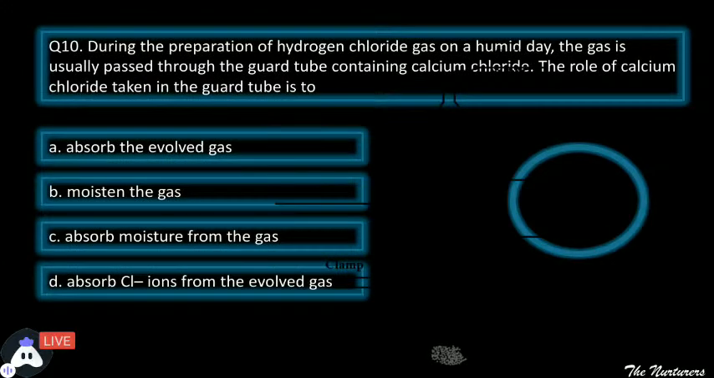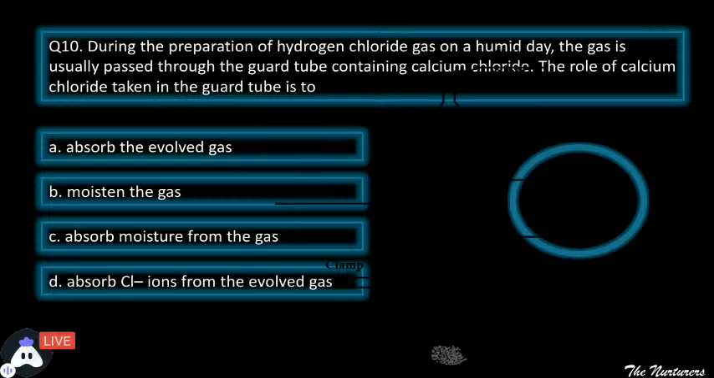During preparation of hydrogen chloride gas on a humid day, the gas is usually passed through the guard tube containing calcium chloride. What is the role of calcium chloride taken in the guard tube? Now, this is a little bit different question. Think about it and then we'll discuss. Question दोबारा repeat करते हैं.